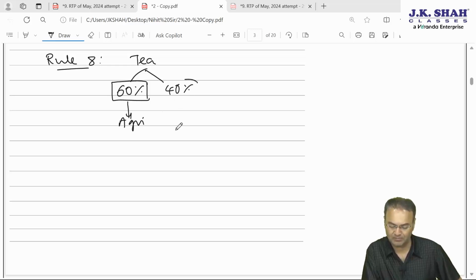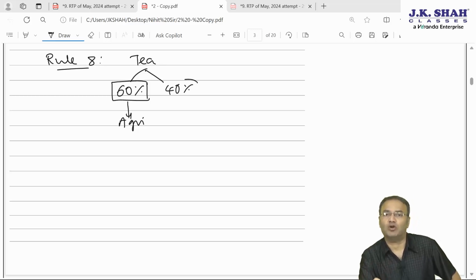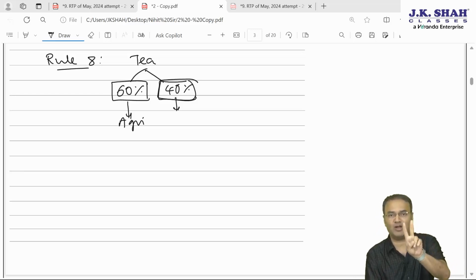However, this 60-40 rule is to be applied only if the assessee, whosoever may be the assessee, can be individual, HUF, anybody. 60-40 rule is applicable only in case where assessee is into composite business. Composite business means combined business of growing and manufacturing both of tea. If there is only growing of tea, then entire income, 100% income will be agricultural income and will be eligible for exemption under section 10(1).